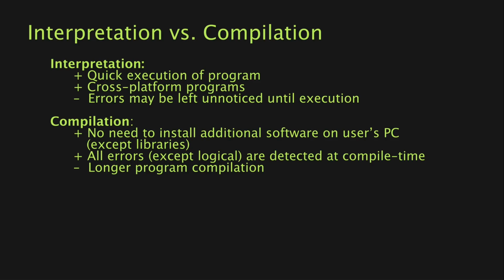There are some advantages of compilation though. As one of them, you don't need to install additional software on the user's computer except libraries. So when you distribute your Python software, you will need to install Python itself on the user's computer. When we talk about compilation, you compile the program in advance for the specific platform and distribute the executable file that doesn't require installing any interpreters. The second advantage of compilation is that all errors except logical ones are detected at compile time. The compiler would just throw an error and wouldn't give you an executable if it encounters an error.